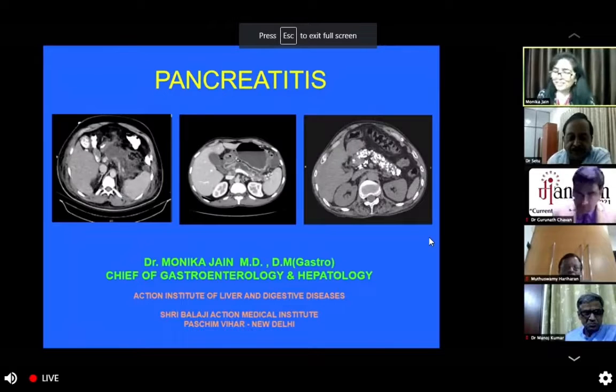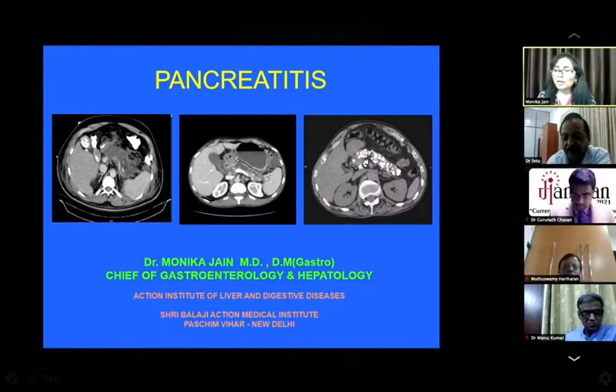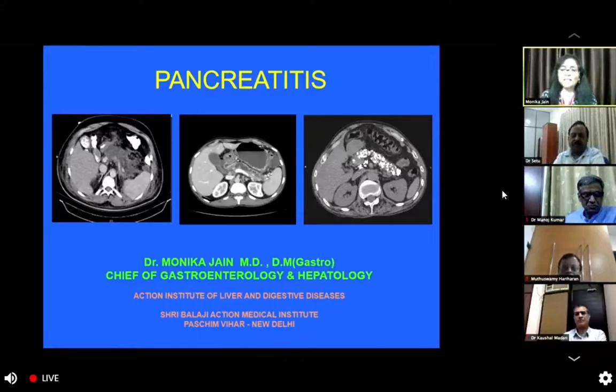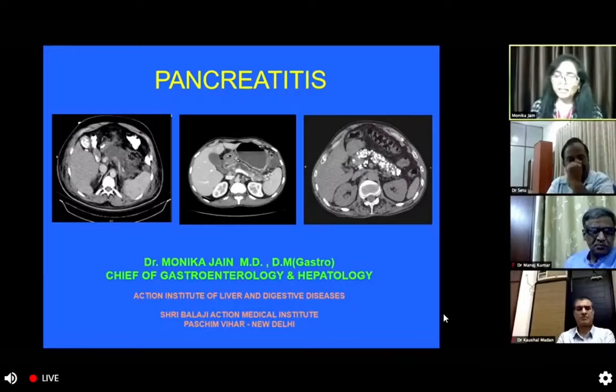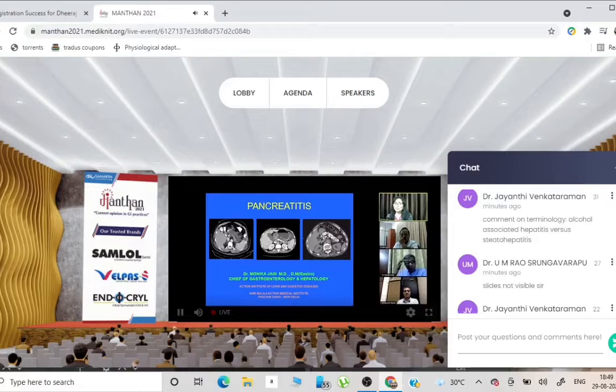Liver to pancreas. We know that two important organs in GI which are affected by alcohol are the liver and pancreas. And the pancreatic problems can be very serious, very complex, and they need to be dealt with by specialists. But even for the specialists, dealing with pancreatitis can be challenging. And this is a very wide topic. The problems can be so many. We cannot cover them in a short span of time. I would like to cover some of the important issues in this talk.